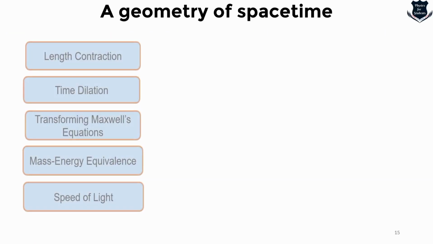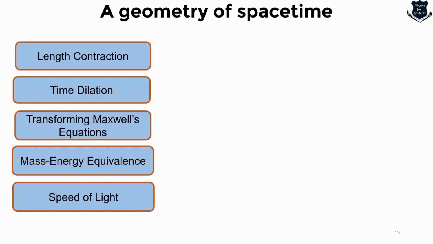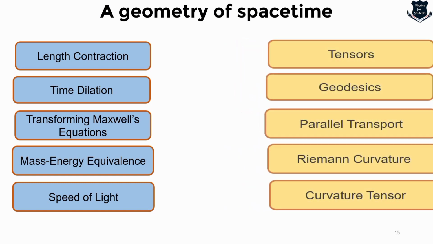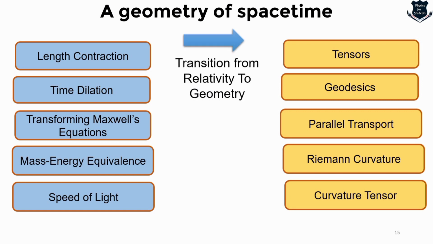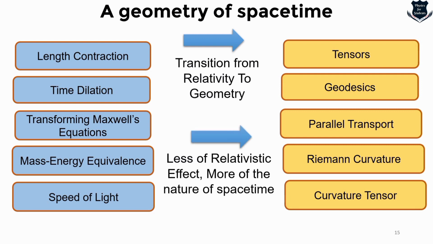We come here. So all these aspects, ideas, consequences, results of special theory of relativity, when they get generalized into a much broader aspect, which are tensors and geodesics and the Riemannian curvature tensor, what we see is that there's a huge transition, and this transition is nothing but from relativity to geometry, and this has less of relativistic effects and more of the nature of space-time.